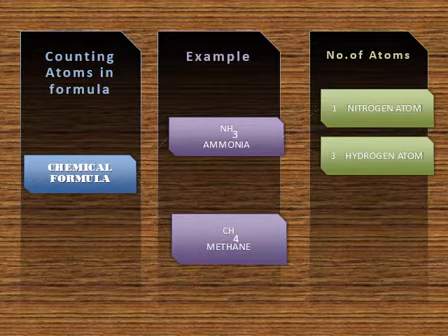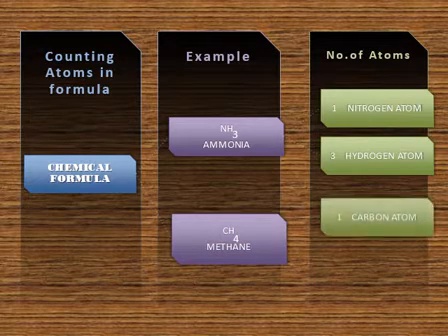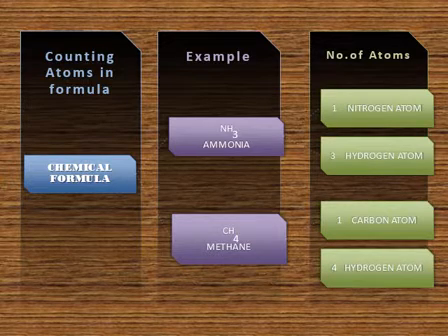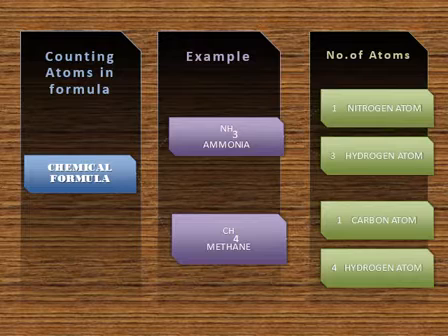And then we have to see another formula, that is methane. Methane has one carbon and how many hydrogen? Yes, 4 hydrogen atoms. So this is an activity. I have also given some examples in your assignment, so please do them accordingly. You only need to count atoms.